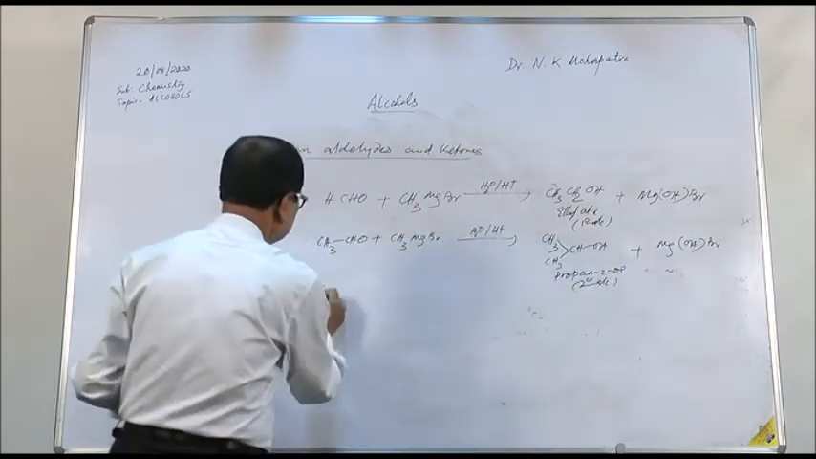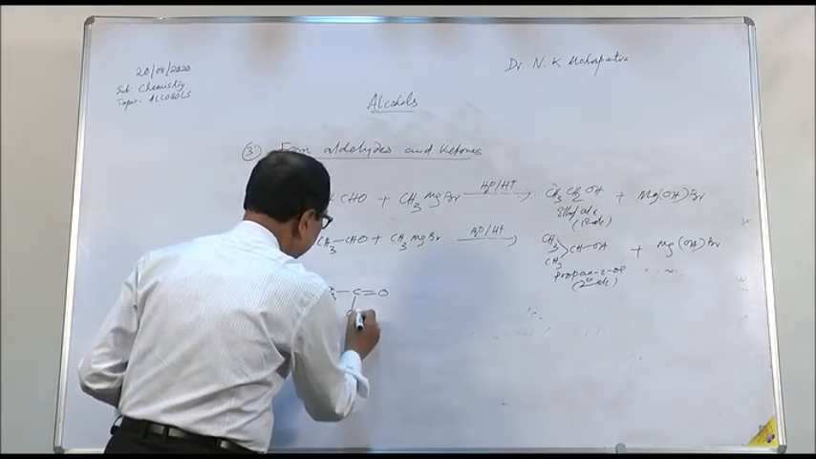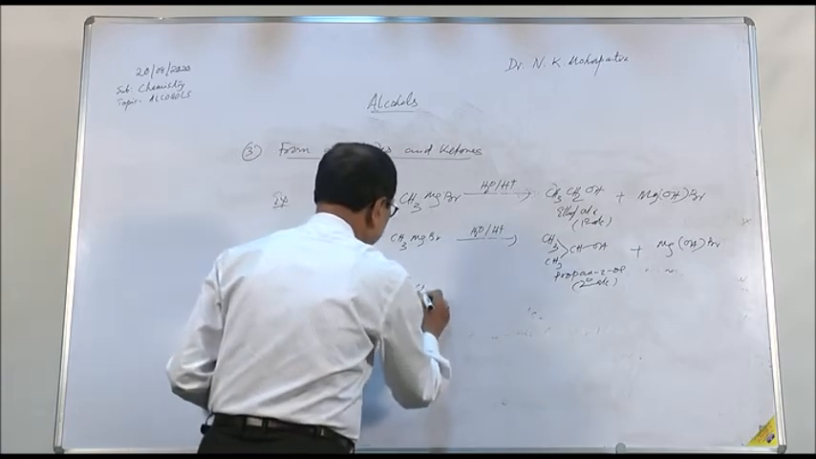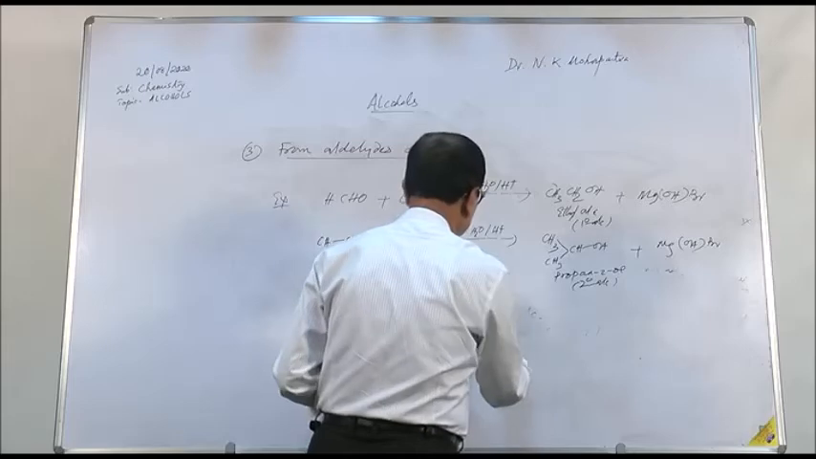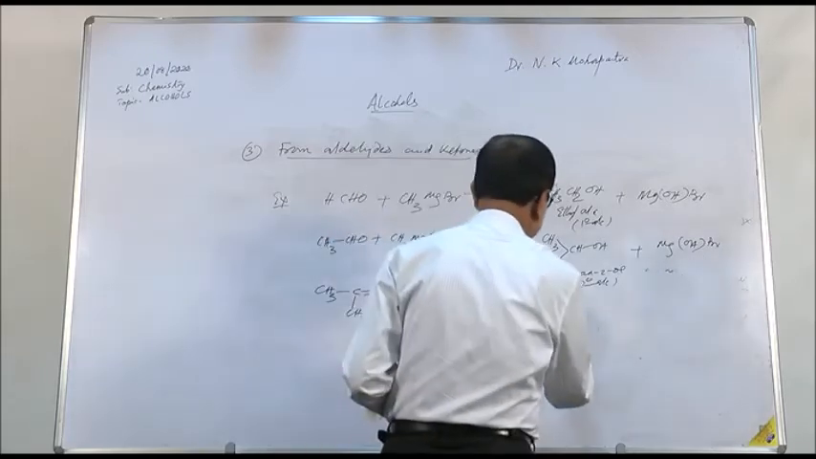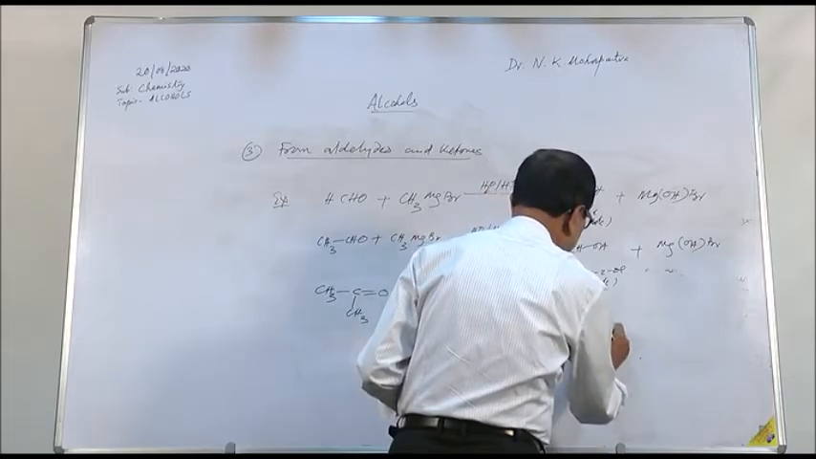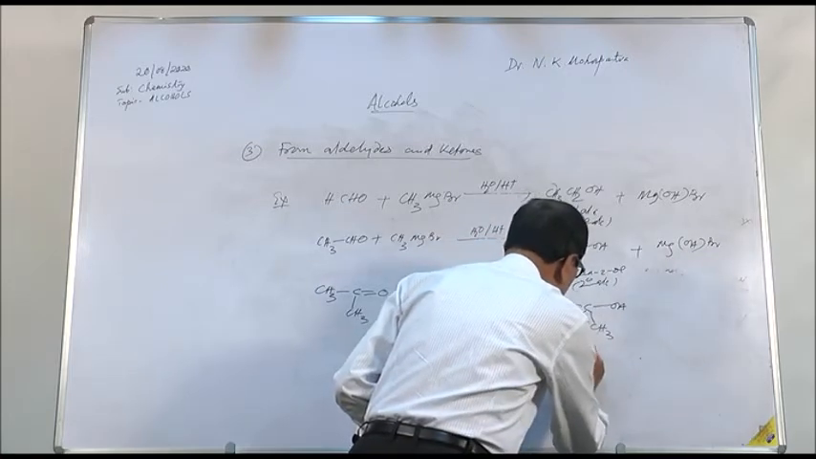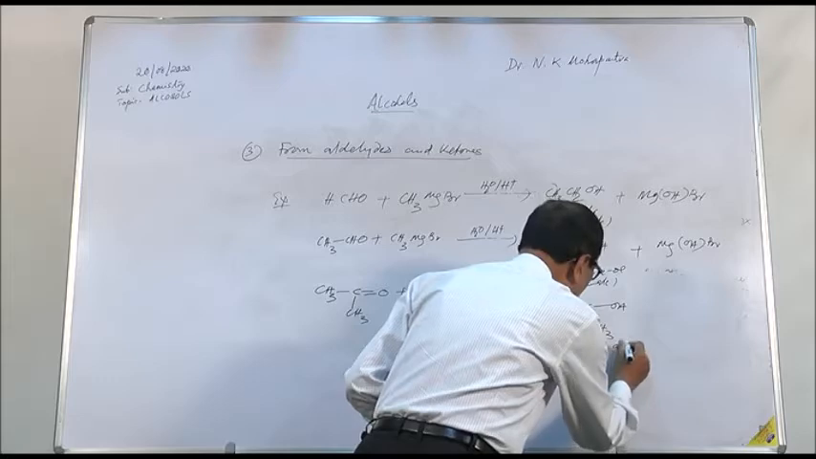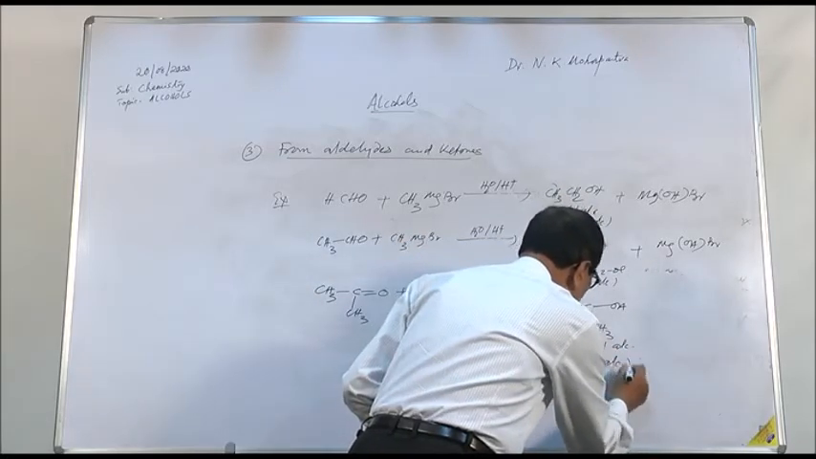And if you take ketone CH3, C double bond O, CH3, and to this you are adding methyl magnesium bromide, we get CH3, C, CH3, CH3, OH. This is tertiary butyl alcohol, and this is a 3-degree alcohol.